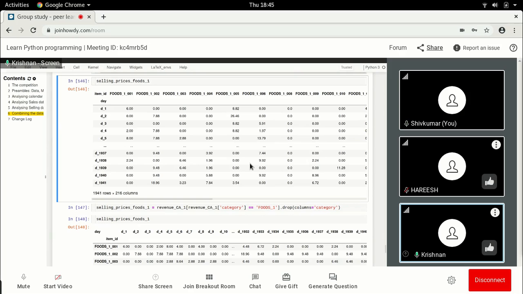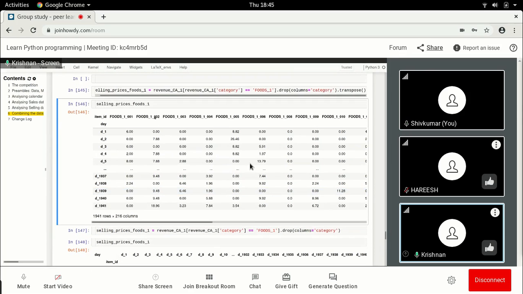Yeah, Shiva, just a second. I'm just going to say what we discussed. So the idea was that why we created only the foods column was that what we wanted to do was, and also you see that only foods one column. So the idea was that you see there are 216 different columns, which means we have 216 different data points.